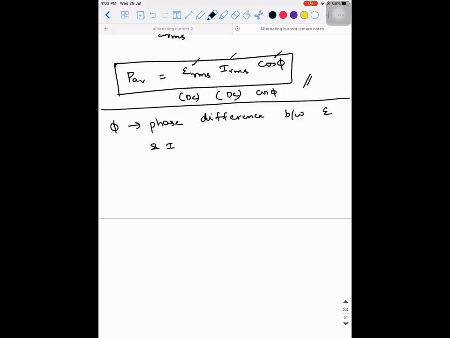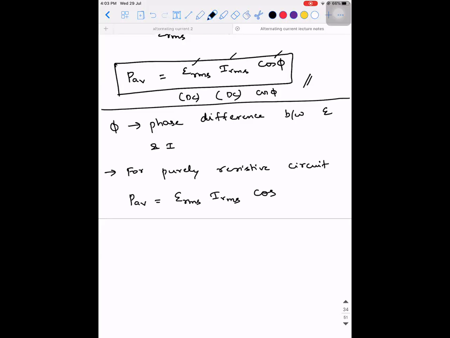Okay. Now, for a purely resistive circuit, what is the average power? ERMS into IRMS. Now recollect, how much is the value of phase difference between EMF and current?